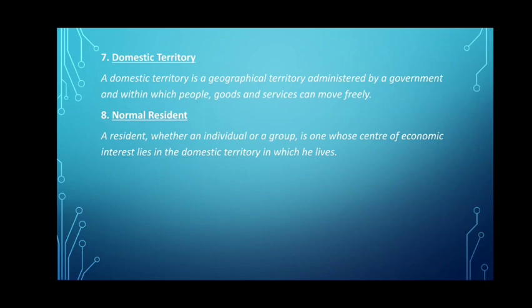The last concept that we'll discuss here is normal resident. Okay, a normal resident can be an individual or it can be a group whose center of economic interest lies in the domestic territory in which he lives. It means that an individual or a group whose economic activities like production, consumption, distribution, they all are linked to the domestic territory in which he is residing.